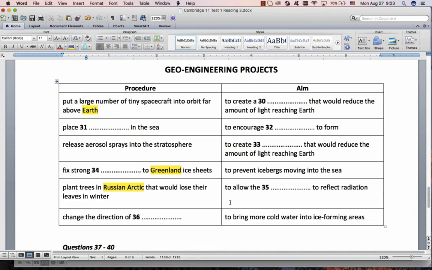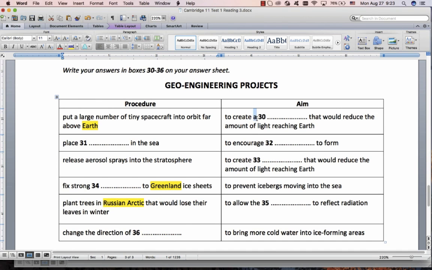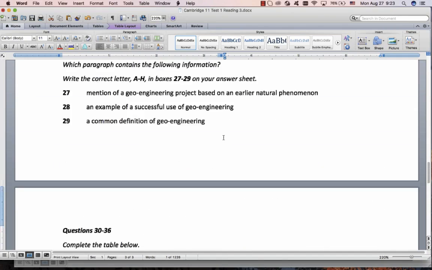So let's look at the first one. In this one, unfortunately, the grammar did not help us much. That we know is a countable singular, but all of the rest of them could be not countable singular, but they could be countable plural or uncountable. So it helps us a little bit in that we know whether we're looking for countable singular or not, but with these it could be countable plural or uncountable. Great. So we're looking for tiny spacecraft. Large number is a nice one to look for. Tiny spacecraft. Reduce amount of light reaching the Earth.